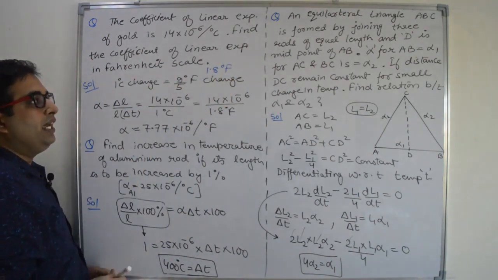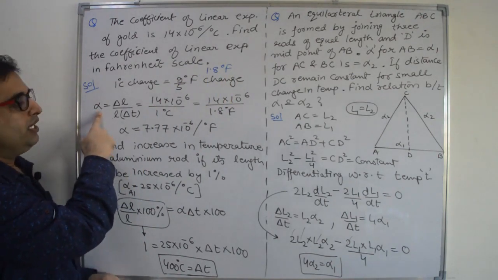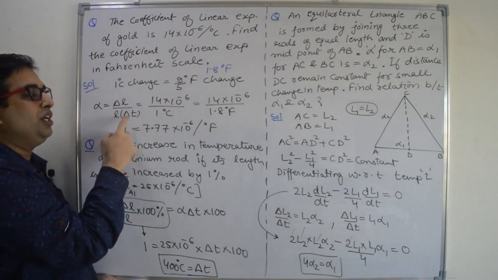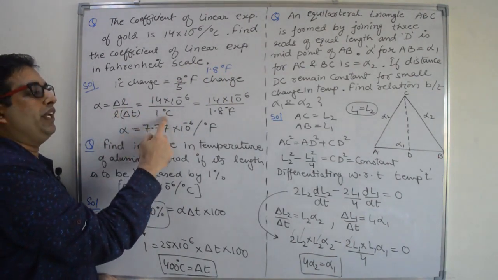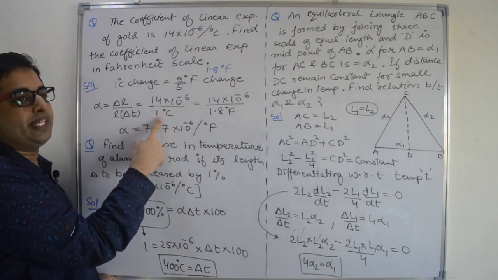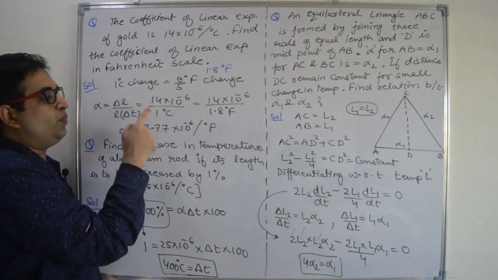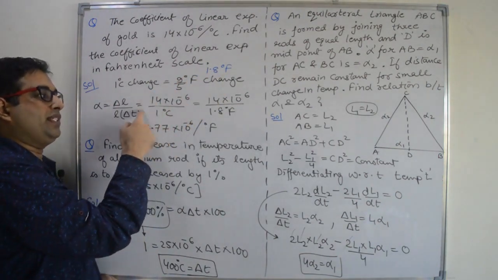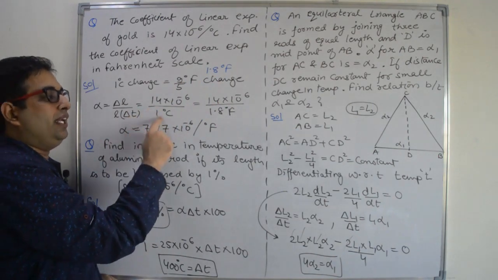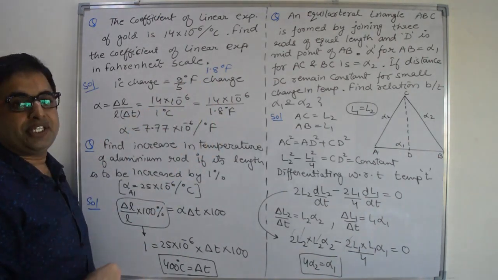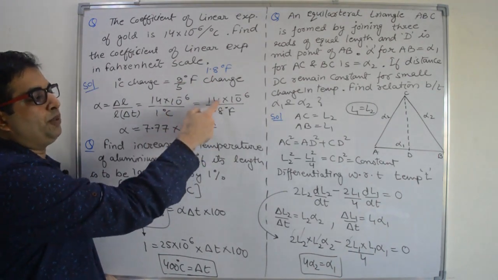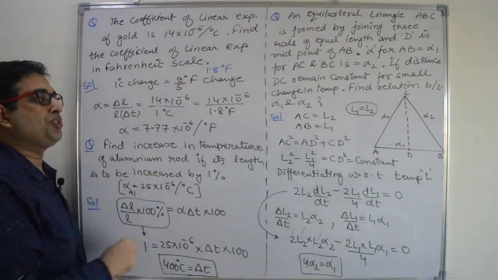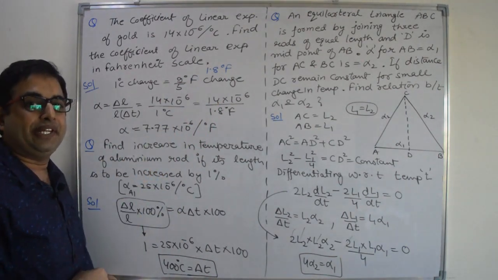And according to the definition of alpha, it is delta L by L into rise in temperature, delta T. So this is change in temperature. So here we have the change in temperature unit, that is 1 degree Celsius, and 1 degree Celsius is equal to 1.8 degree Fahrenheit. So you can replace this 1 degree Celsius change with 1.8 degree Fahrenheit change. So replace it and put the value. You will get alpha equal to 7.7 into 10 raised to power minus 6 per degree Fahrenheit.